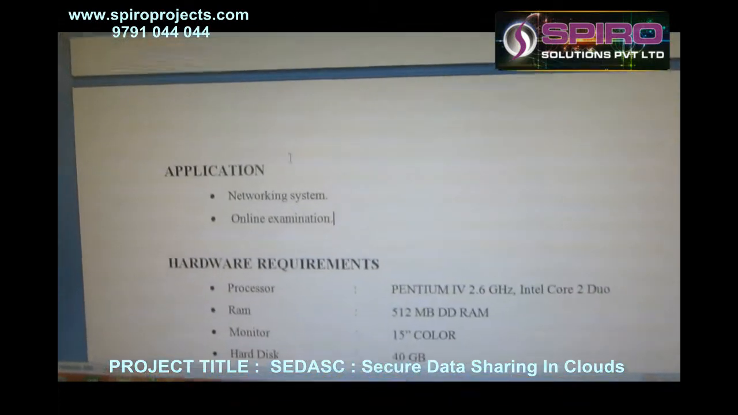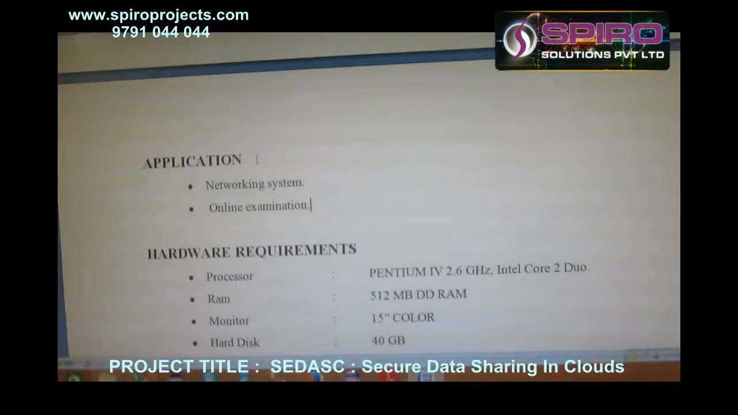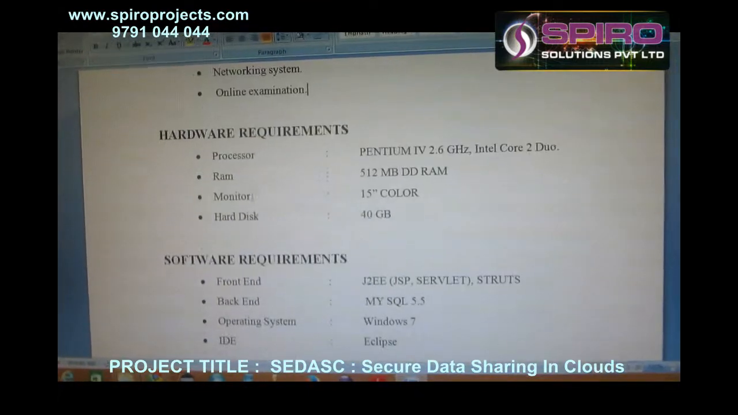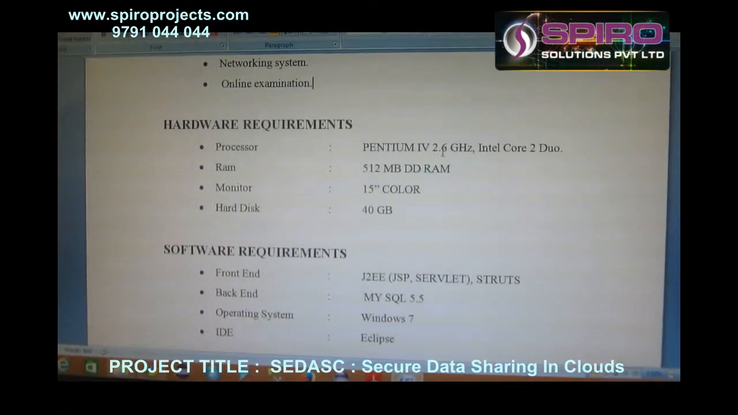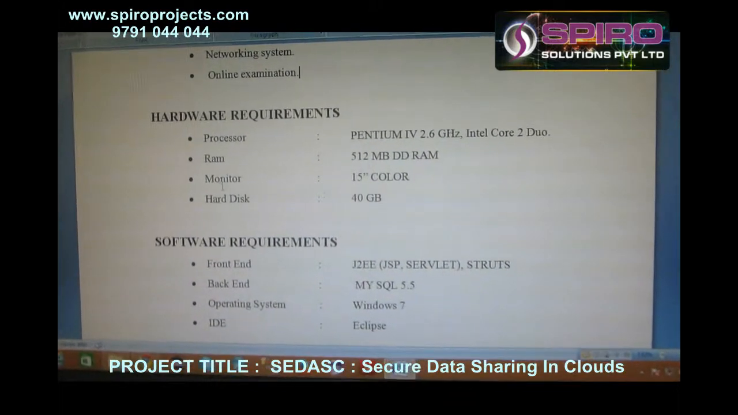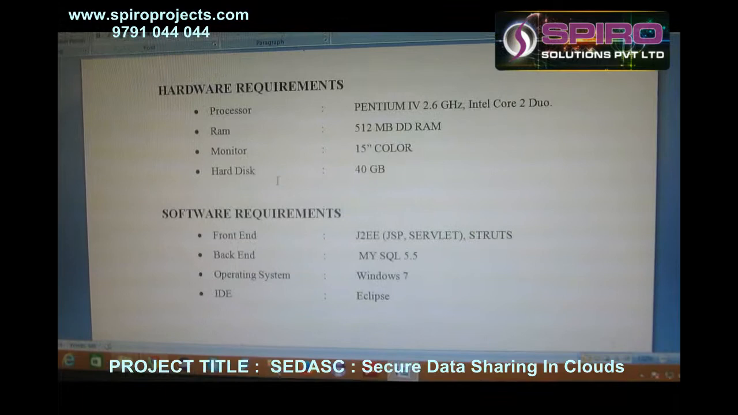The applications. What are the real-time applications? Means the networking system and the online examinations. So, hardware requirements: processor Pentium 4 2.6 GHz, RAM 512 MB DDR RAM, monitor 15 inches, hard disk 40 GB.